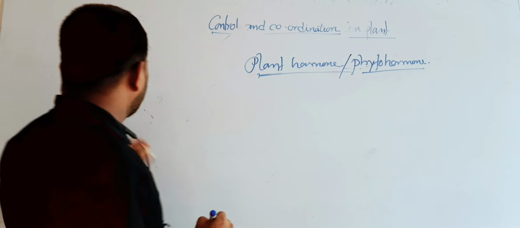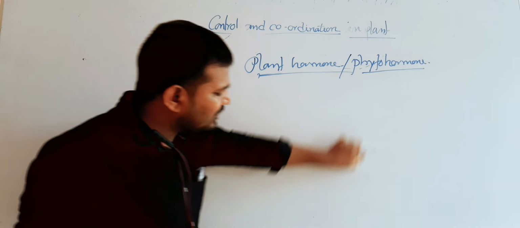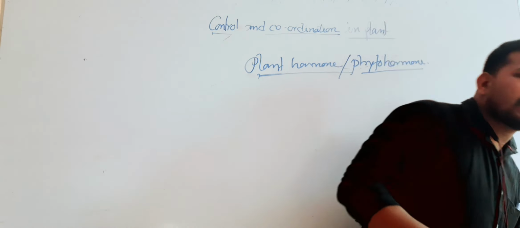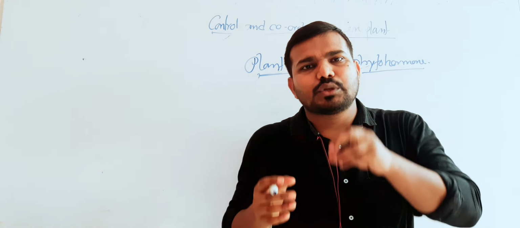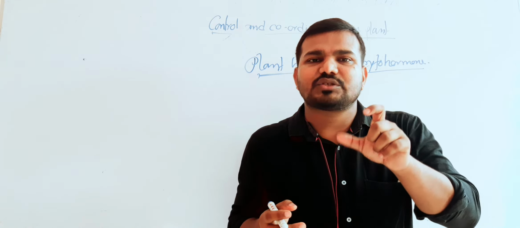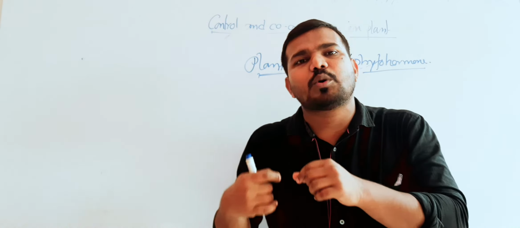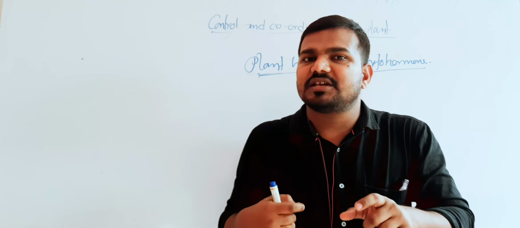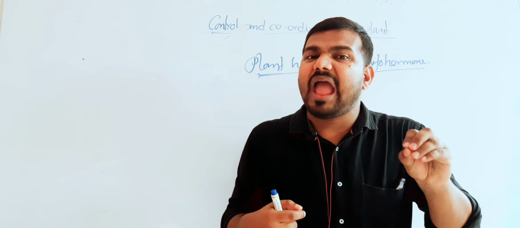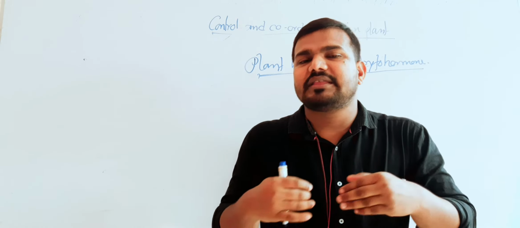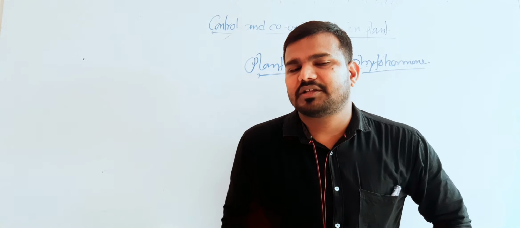Now, one of the most important questions: why is the hormone termed a chemical coordinator? Generally, a hormone is a chemical substance, and it coordinates between the source region and the target region. Source region means the region from where the hormone is secreted, and target region means the functional zone where the hormone acts, and after the activity it is destroyed. That's why the hormone is termed a chemical coordinator.